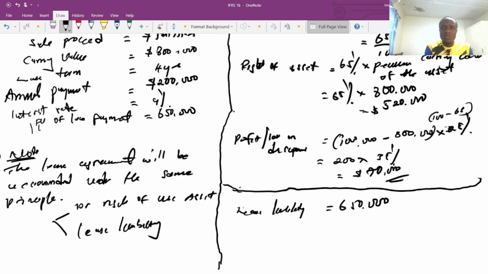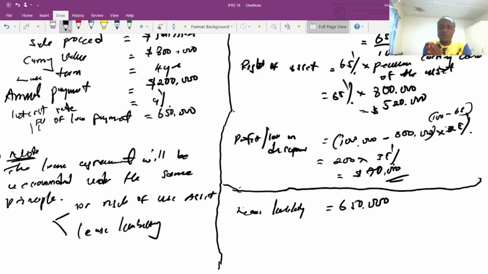To calculate the right of use asset, we multiply by the previous carrying value. Why? Because that is the value at which the asset was stated in the financial statements before the sale. If after the sale we recognize it back in the financial statements, we need to use that same carrying value. Because if we did not use the old carrying value, we would be accounting for it as a revaluation, whether a gain or loss.